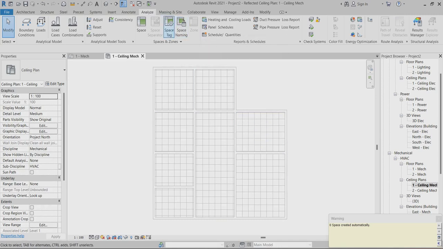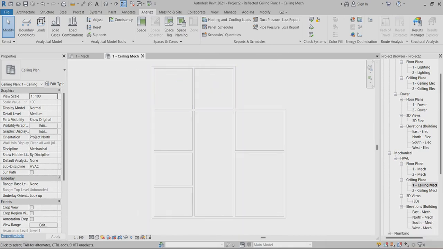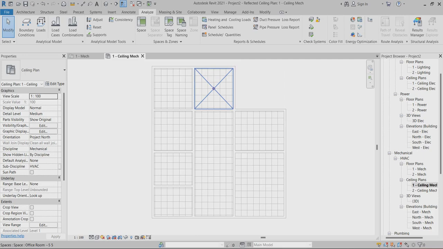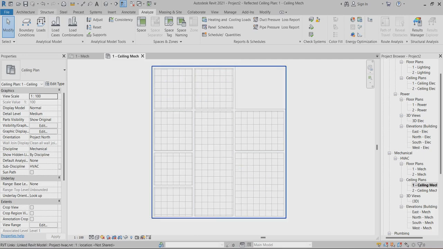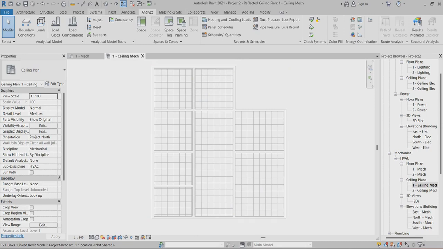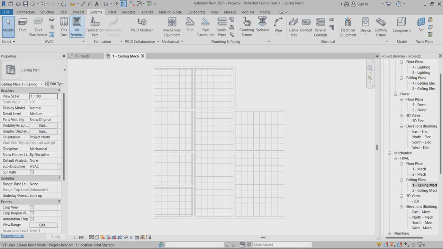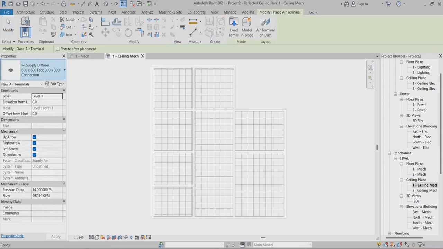Okay, now I start to apply the air terminals here. First you can choose the system. In the system, you can find the air terminals. In the air terminals, the diffuser is available.